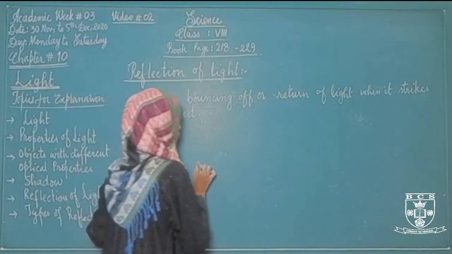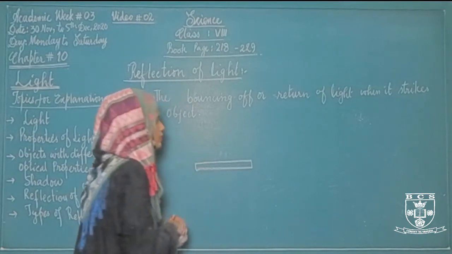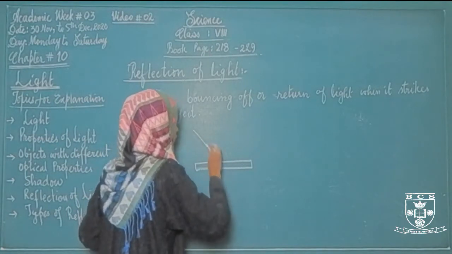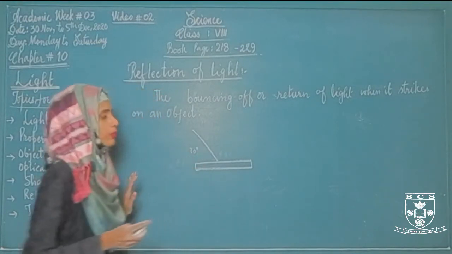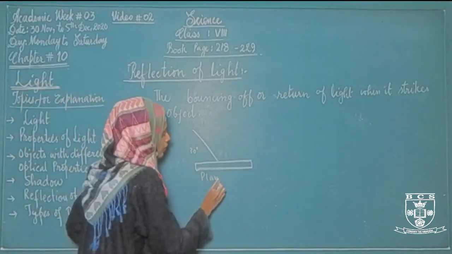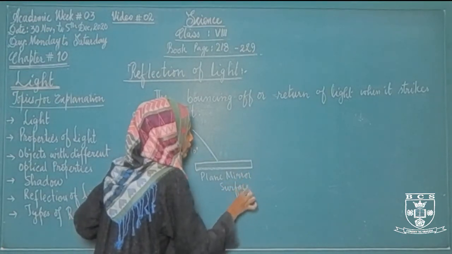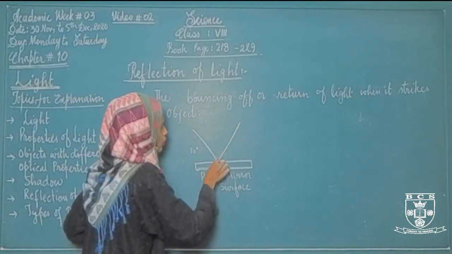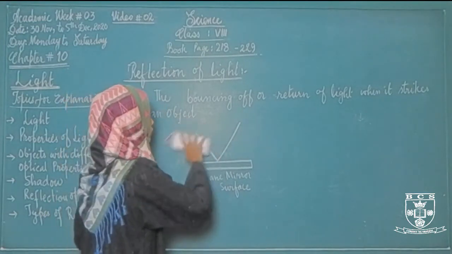Let's take an example of a plane mirror surface. If this is a plane mirror surface and a light ray is striking on this mirror surface with some angle, let's suppose it is striking with the angle of 30 degree, then what will happen? The light ray that is striking on this plane mirror surface will bounce back with the same angle. जिस एंगल से आई थी उसी एंगल से ये वापस चली गई. So this is called reflection of light.